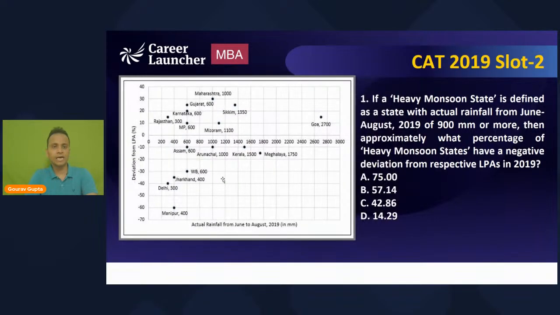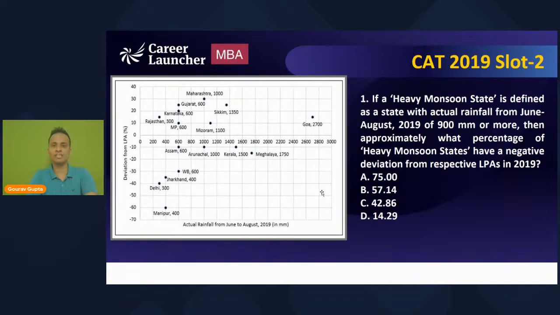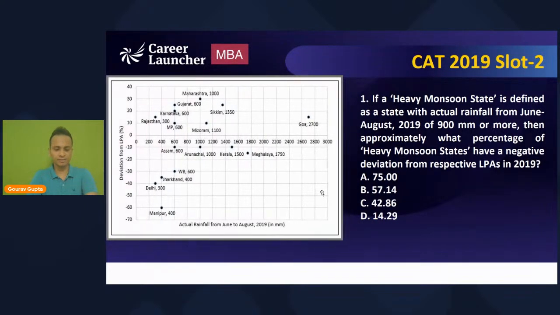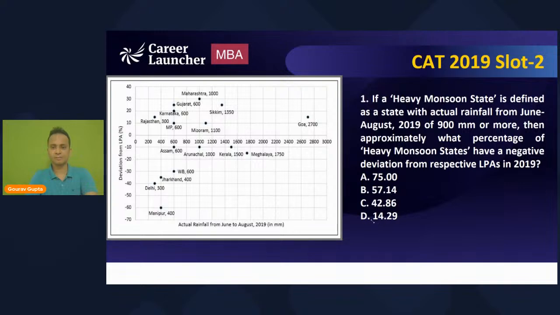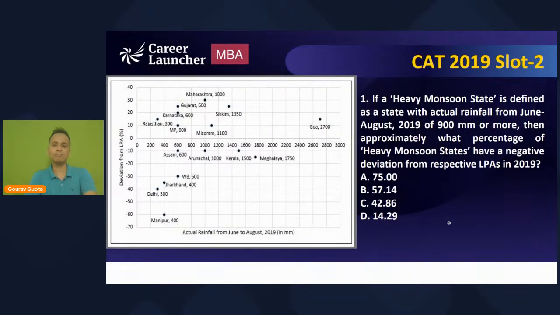Now, I hope all of you can view this table, which is on the left-hand side of this data. I will increase the size so that you can pick up all the values properly. Okay, so the table is there.